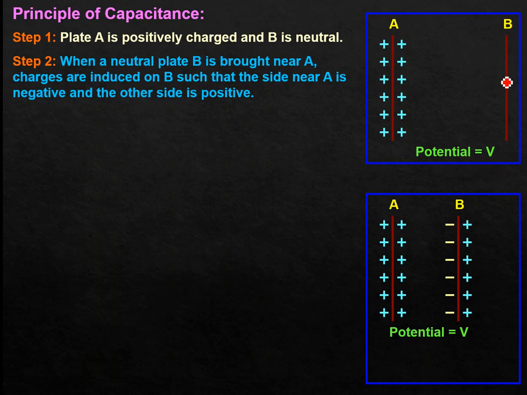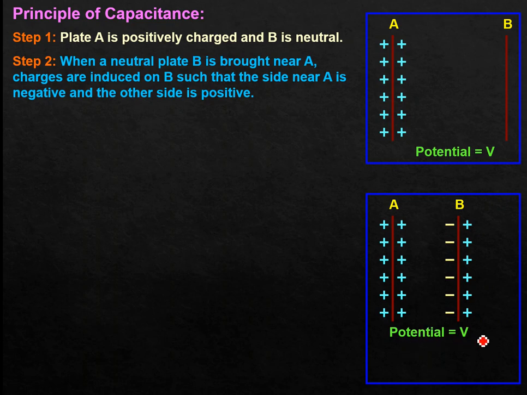When I brought it near to this charged plate, electrostatic induction took place. But in electrostatic induction, we always know the amount of induced negative charge is always equal to the amount of induced positive charge. So net charge is again the same. This negative and positive get cancelled out, so the potential is not going to change. So there is no use of this.